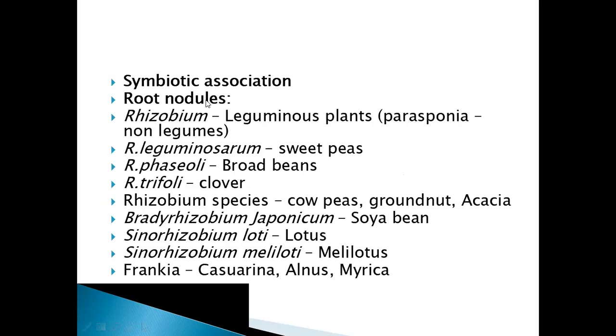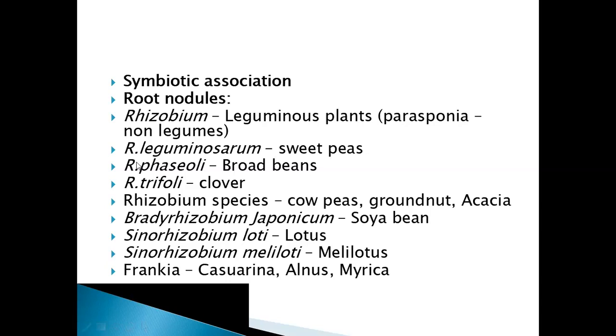In this association, we can see root nodule formation. There will be nodules formed on the roots of a leguminous plant. The best example of this symbiotic association is Rhizobium and leguminous plants. Rhizobium is a bacterium and the leguminous plant is a plant. Here, Parasponia and non-legumes: one of the exceptions to this symbiotic association is Parasponia. It forms nodules in non-leguminous plants.